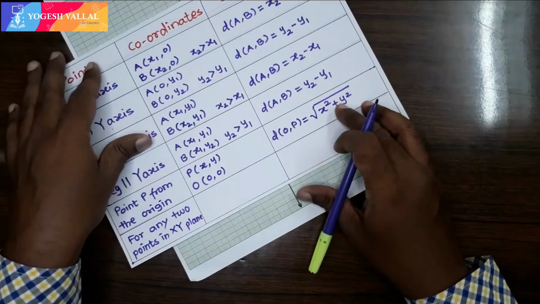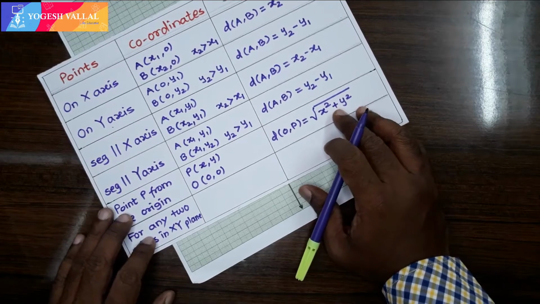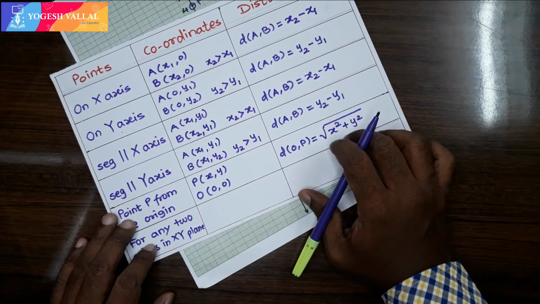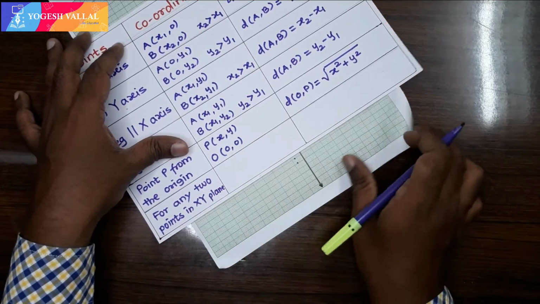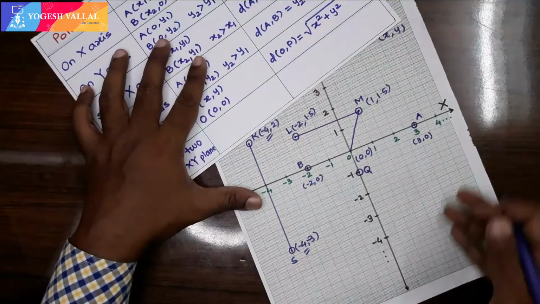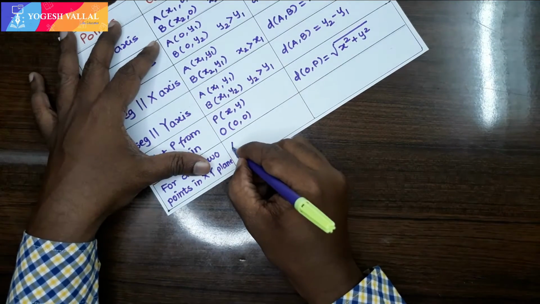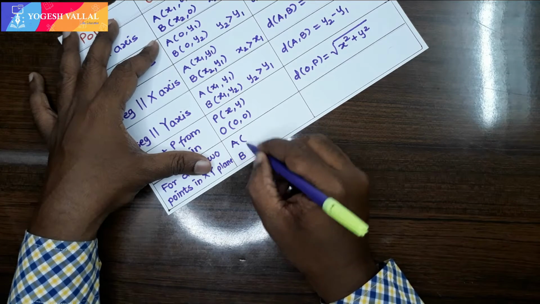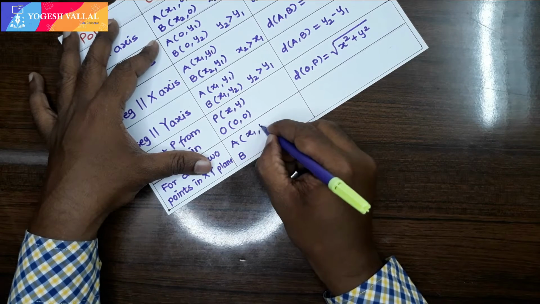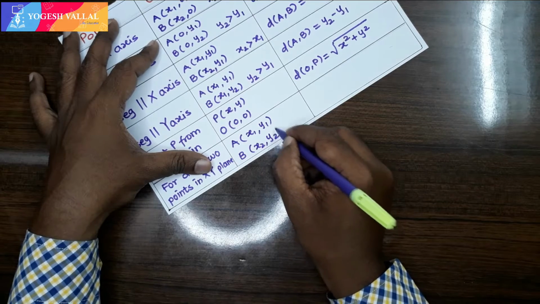Now friends, instead of remembering all these different formulas, we can just remember a single formula, and for any 2 points in the xy plane, we can find the distance between them. Let those two points be A and B, with coordinates (x1, y1) and (x2, y2).